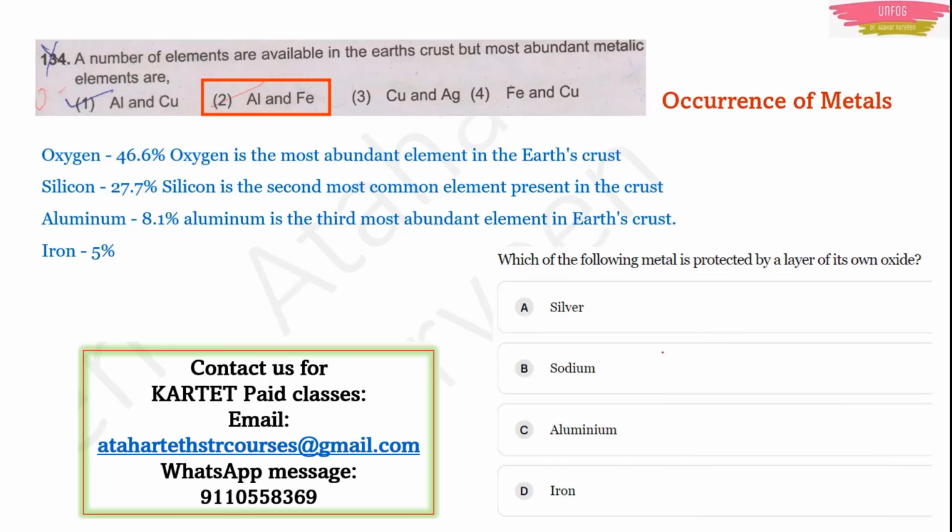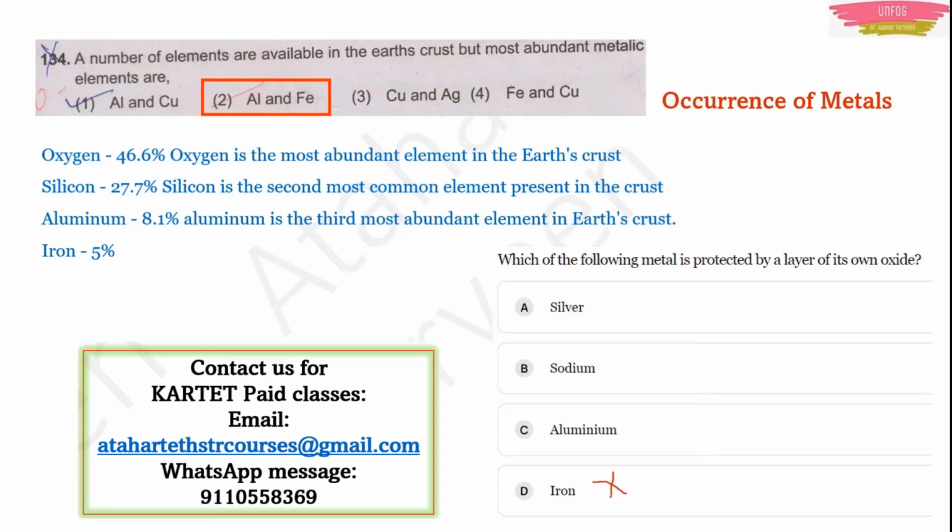Another question they could ask is like this. Which of the following metals is protected by a layer of its own oxide? There is one metal which is protected by a layer made of its own oxide. See, here for sure iron is the wrong answer. Why? Because iron corrodes, right? It corrodes means it is spoiled, not protected.